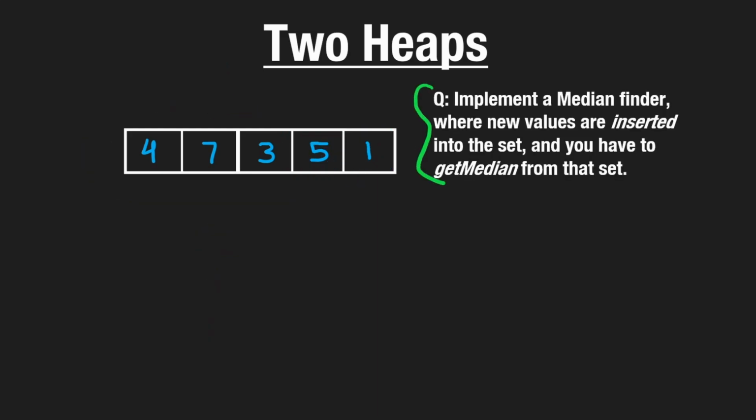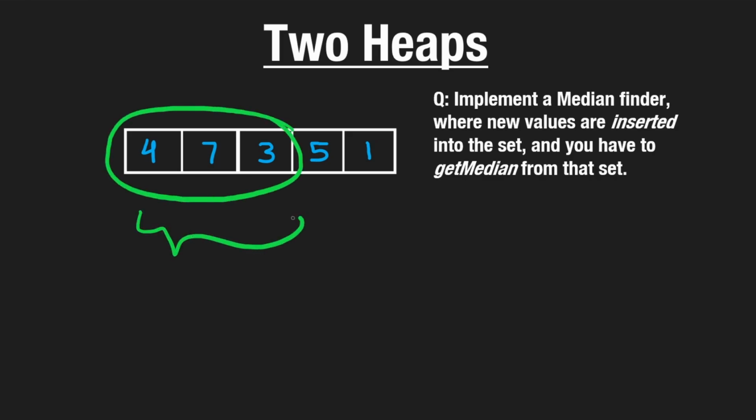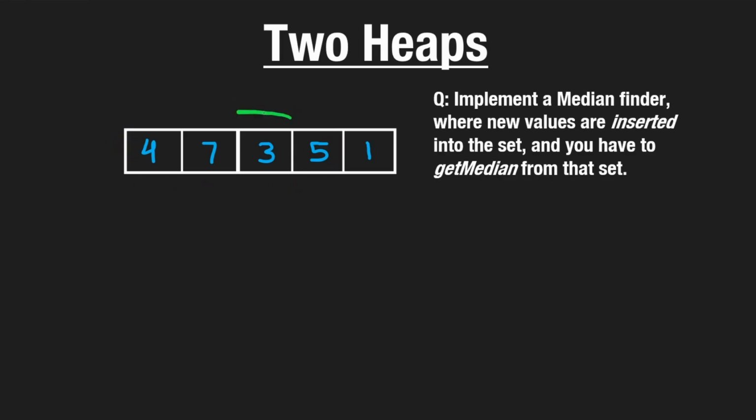Well, to solve that problem where new values can be inserted into the set and we have to continuously get the median from that set, doing it the naive way that we talked about with sorting is not going to be the most efficient. Suppose we're just given 1 value so far, finding the median is easy. Then we're given 2 values, finding the median is still pretty easy. But then we're given 3 values. At this point, we'd probably have to sort this and then find the middle number. And then as the set continuously grows, we initially had these 3 values, but now we're inserting a new one. We already had these 3 sorted, so we don't necessarily have to sort all of these again.